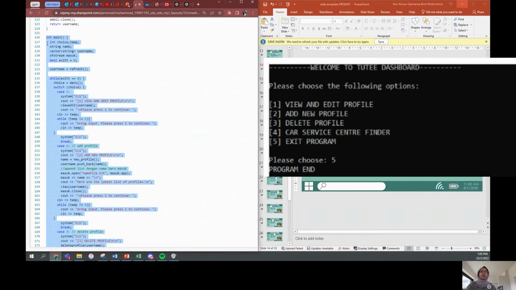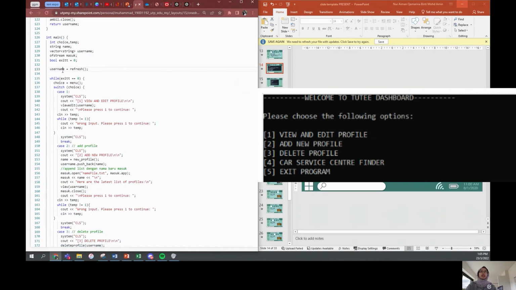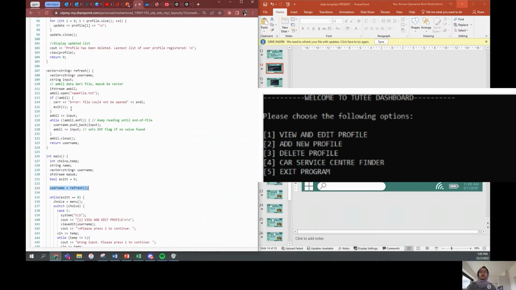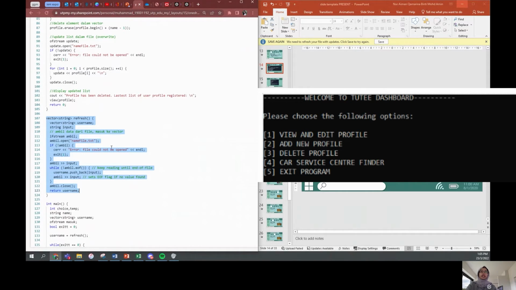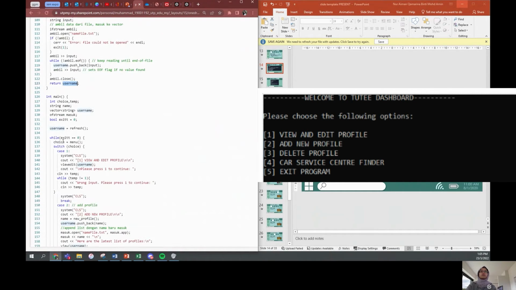We start off with initializing the variables of choice, temp, name, and a vector called username, and ofstream, and masuk and exit equal to 0. And then we call a function named refresh. The purpose of the function here is to collect data from the file into the vector. We open a file named namefile.txt, and then we let the program read the file. All the data has been returned as username back to the main file just now.